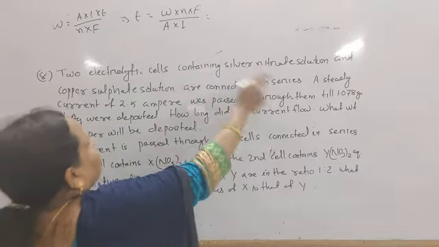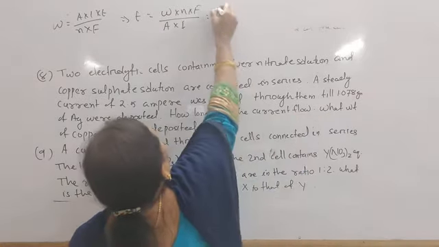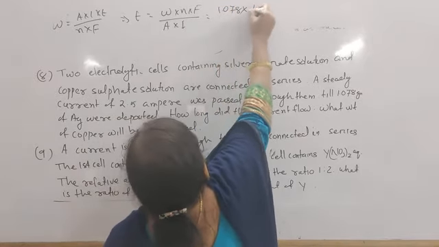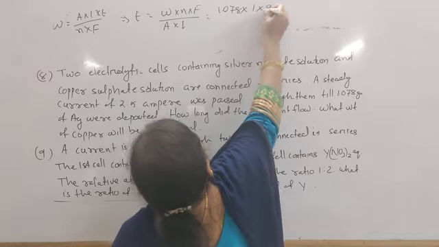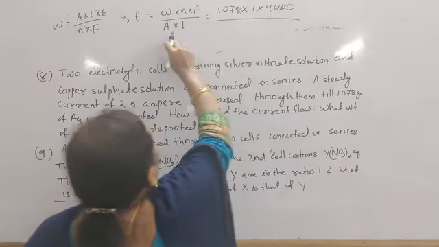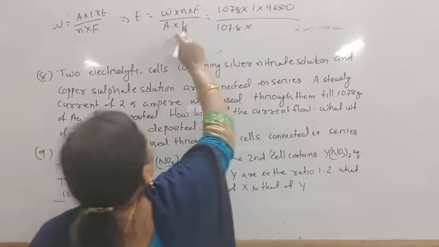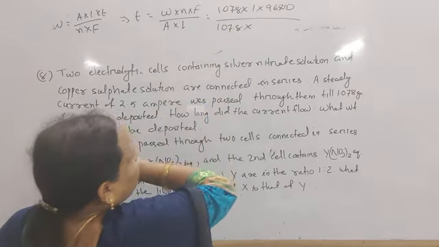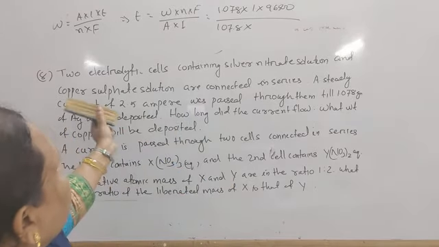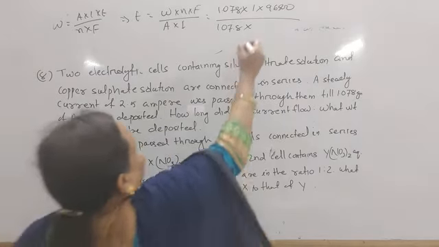So for silver nitrate, weight given 1.078, multiplied by 1 valency, 96,500, divided by 107.8 into I given 2.5.